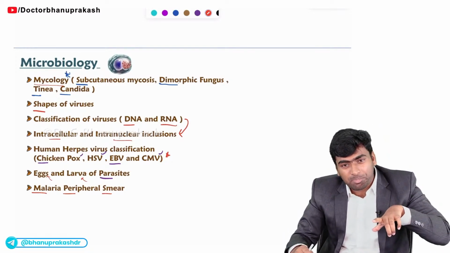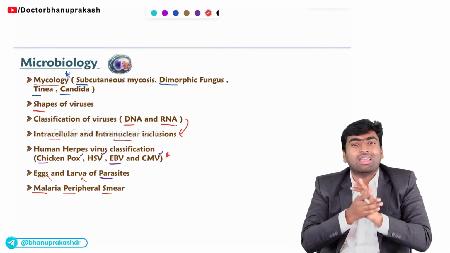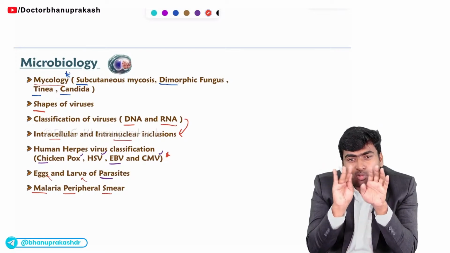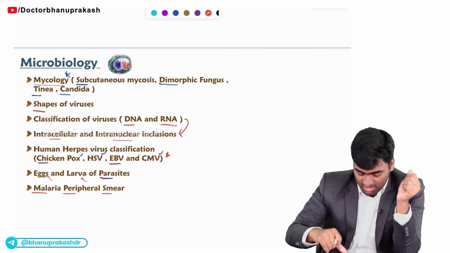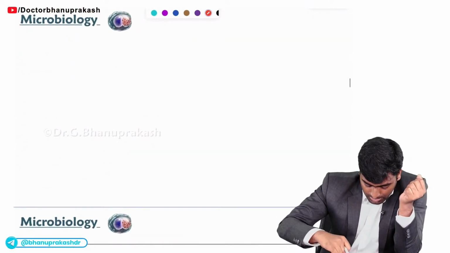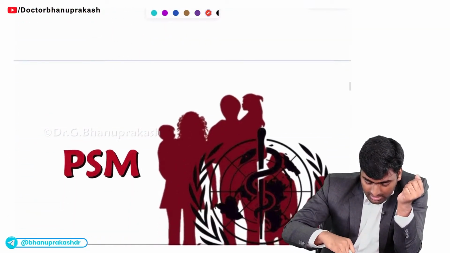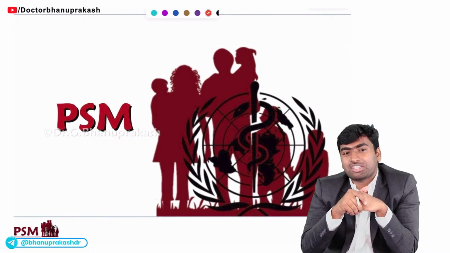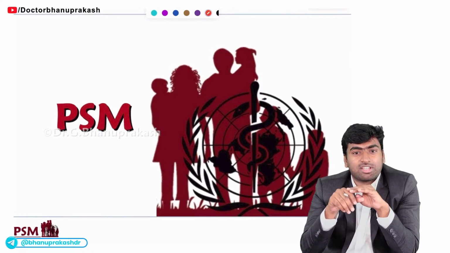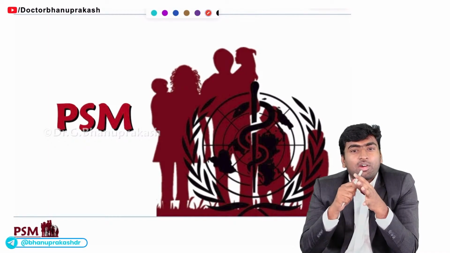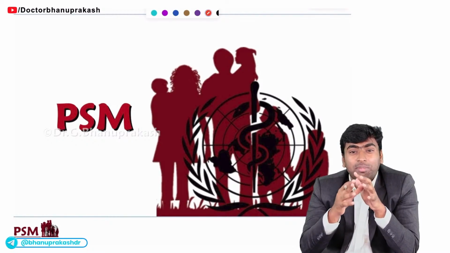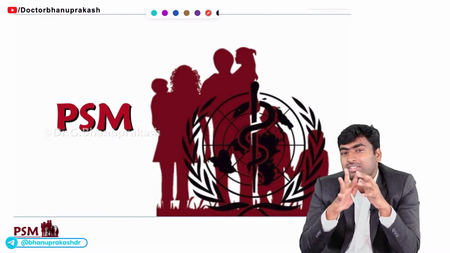So these are the preclinical subjects you should be clear of, and this preclinical weightage will give you a big push in the first part of your examination. And going ahead, the easiest and most high yielding subjects. We know there are how many major subjects? There are 4 major subjects. They are what? They are PSM, OBG, medicine and surgery. Out of which PSM and OBG are the easy scoring subjects. So remember to get the maximum marks from these subjects.